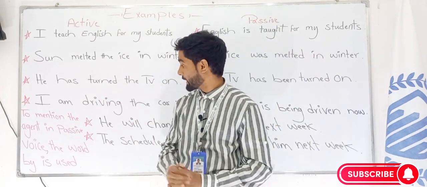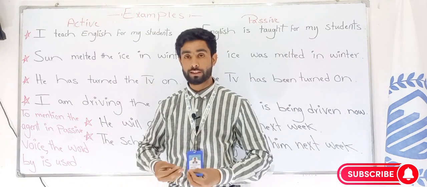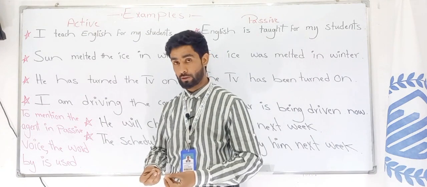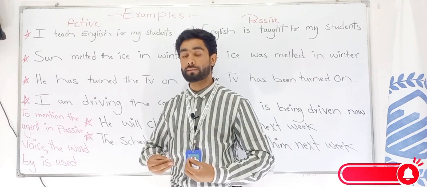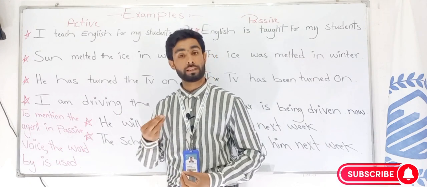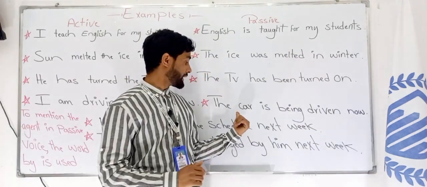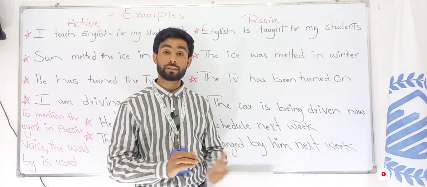Fourth sentence: I'm driving the car now. It's present continuous, and I am driving. What am I driving? The car. The car is the object. Active. In the passive: The car is being driven now.